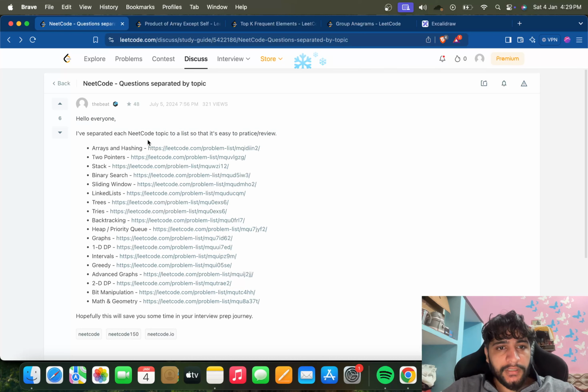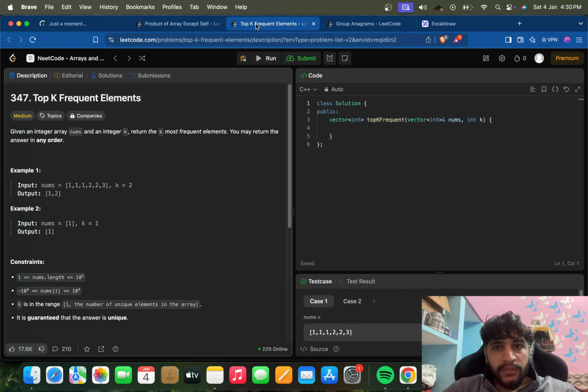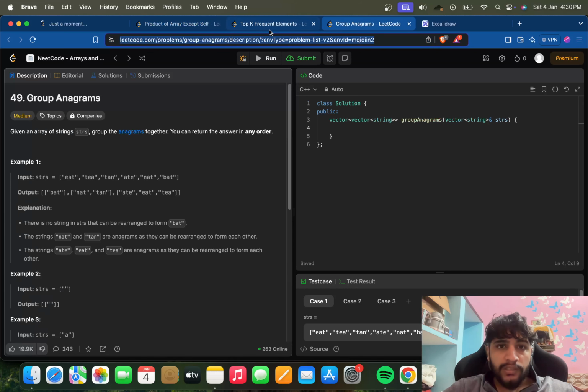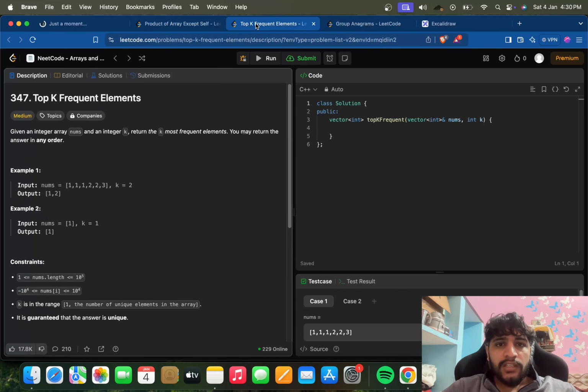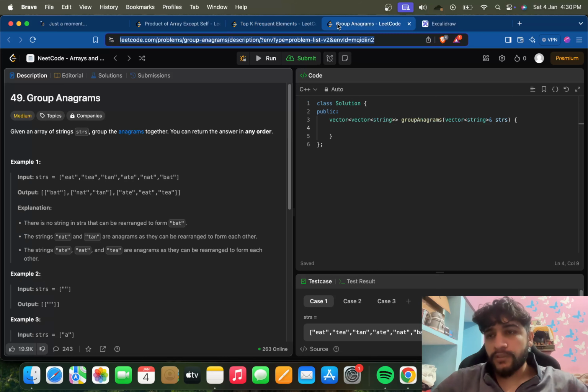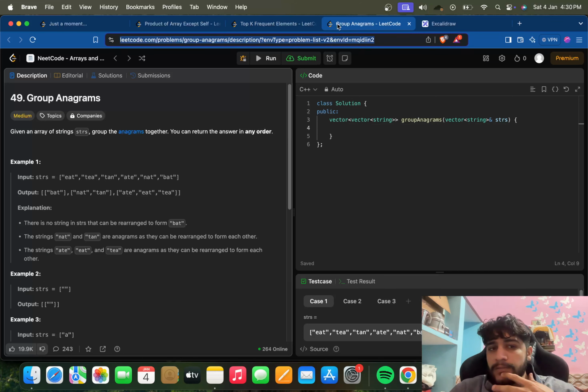So yeah, we are starting with array and hashing today. And in array and hashing, we will be picking up these three questions, which are basically medium questions. So we'll do these three and we'll try to complete them within half an hour. Okay, so yeah, let's start with this one only.